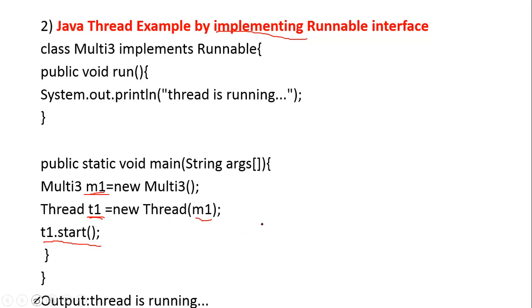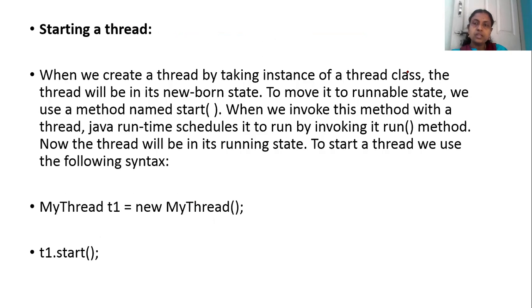Threads can be implemented in two ways: one by extending the Thread class, and the other by implementing the Runnable interface. The Thread class is already available in the Java Virtual Machine, we just use it. In the same way, the Runnable interface is also already available. We just need to use it and perform the task. This is about how we are going to execute things.